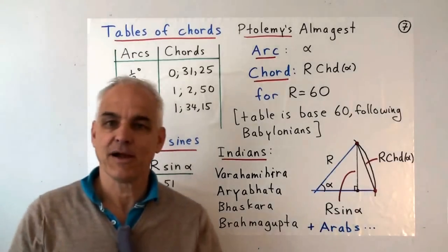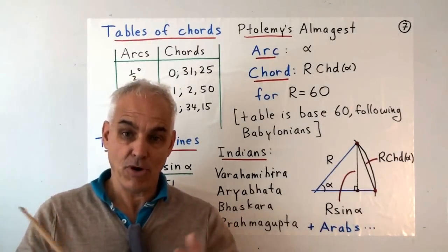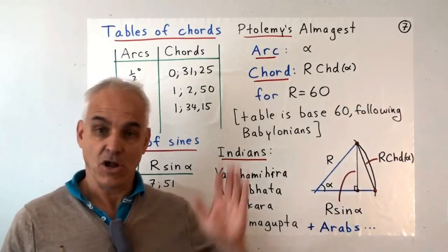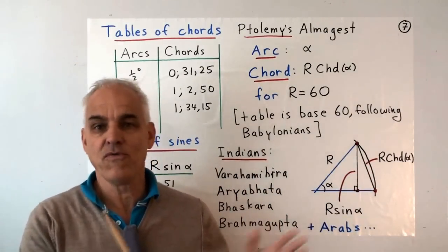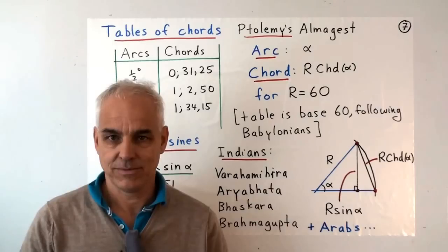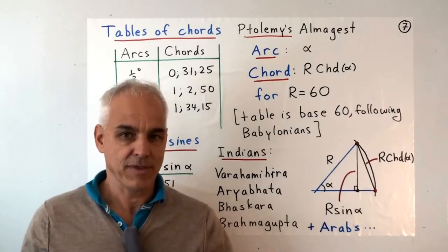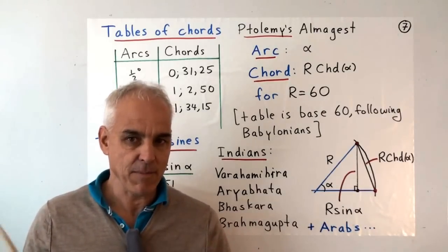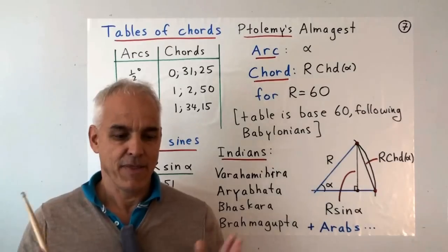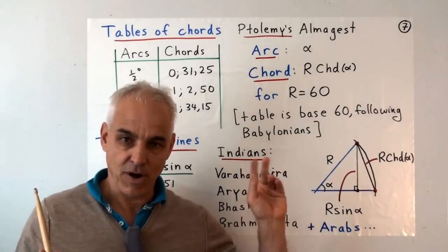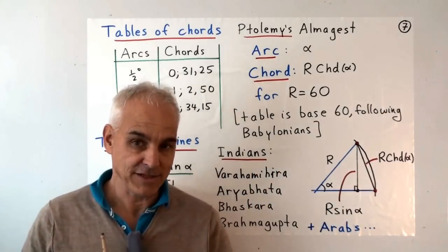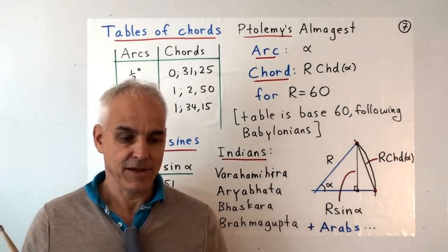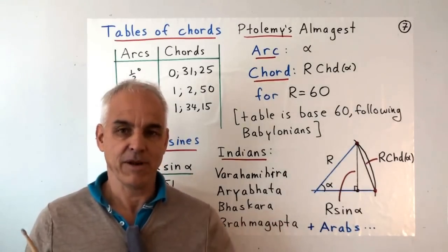One of the very interesting aspects of this approach that I'm going to be proposing, which is an alternative to all of this, is that it will remove the need for tables. So I'm going to present to you a new way of thinking about spherical trigonometry that's going to be much simpler than the one that the ancients used, much simpler than the one that's used today. And it completely eliminates the use of tables.